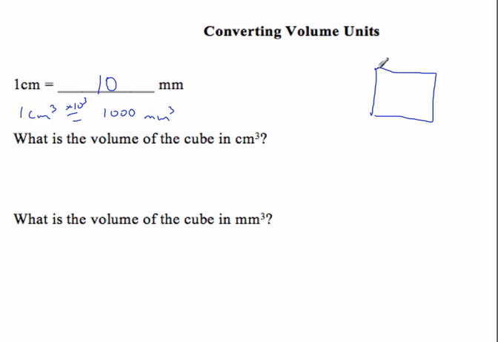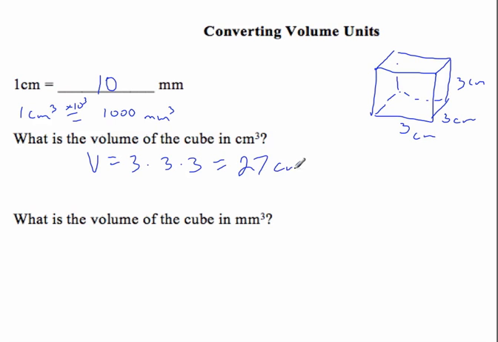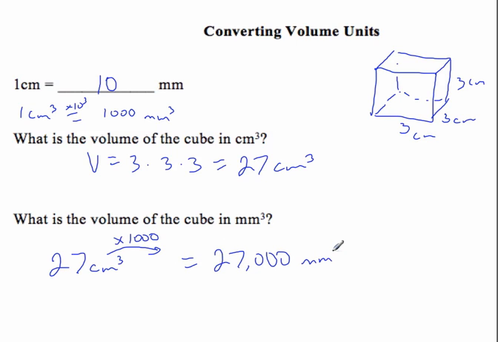Maybe I should draw a cube here. So I'll say it's 3 by 3 by 3 centimeters. Okay? So the volume is going to be 3 times 3 times 3, which is 27 cubic centimeters. And what's the volume in cubic millimeters? Well, I could just write out 30 times 30 times 30, or I could do my 27 cubic centimeters times 1,000, right? Like we saw here, equals 27,000 cubic millimeters.